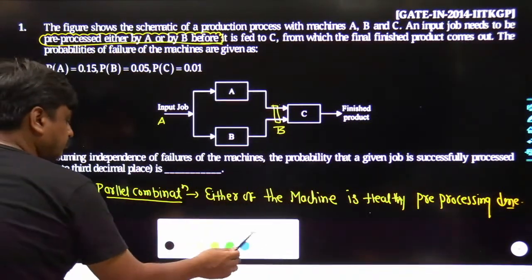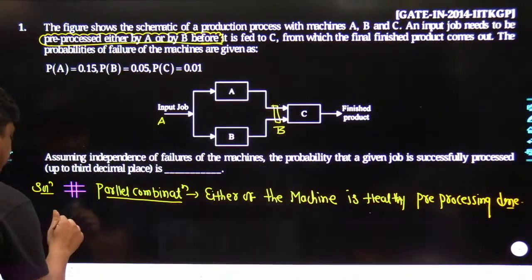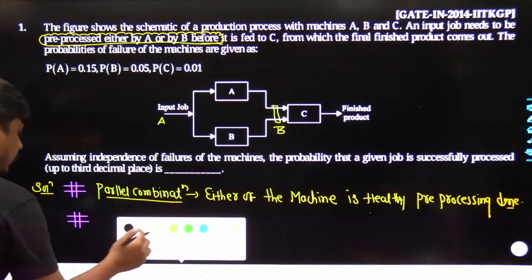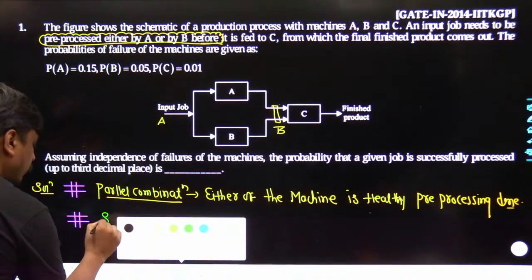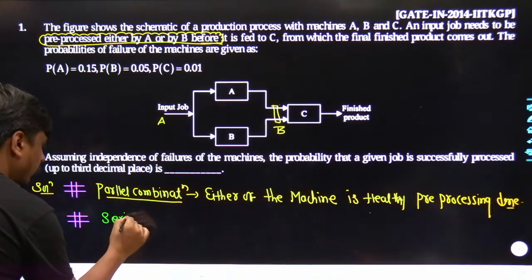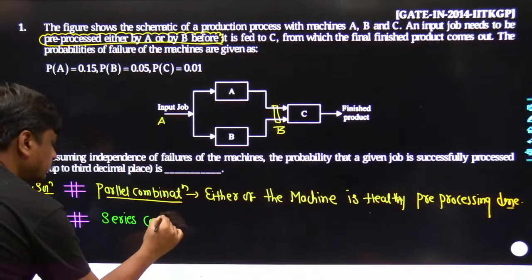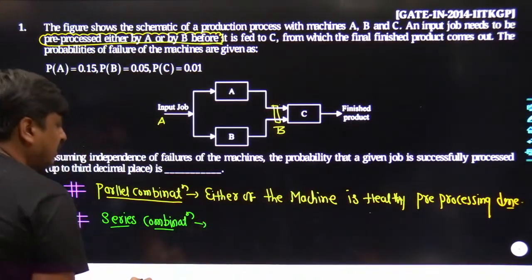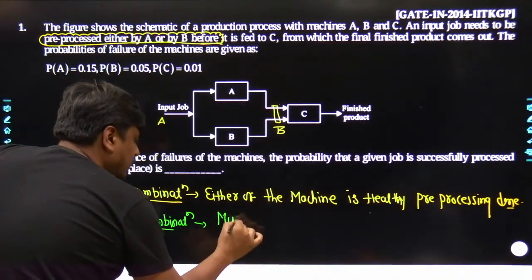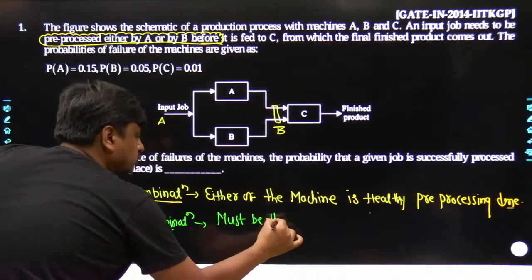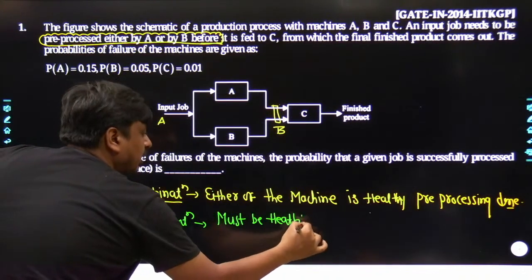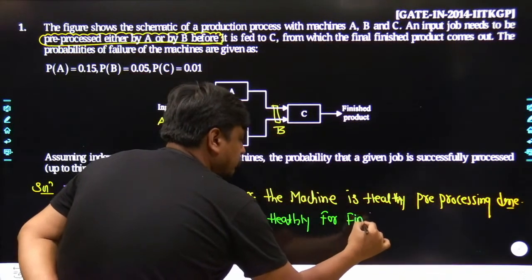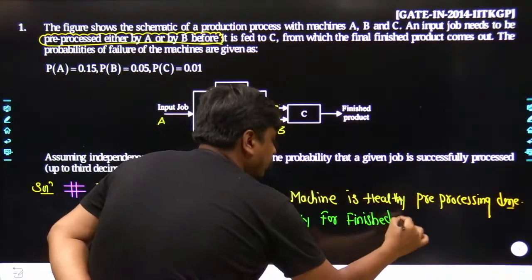Next important point, if any of the machine is in series, series combination, that machine must be healthy. There is no other choice. Must be healthy for the finished product.